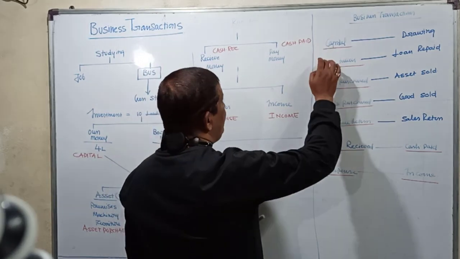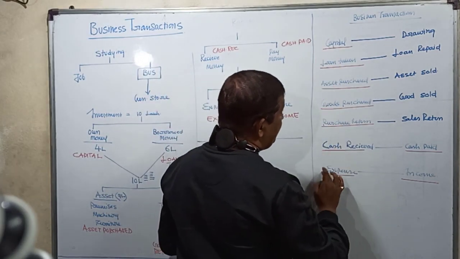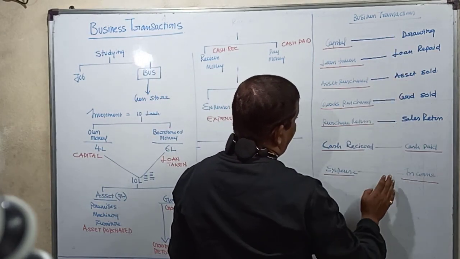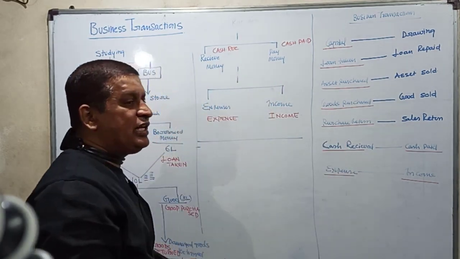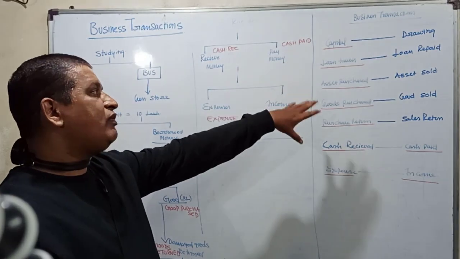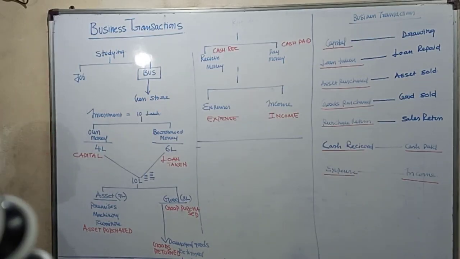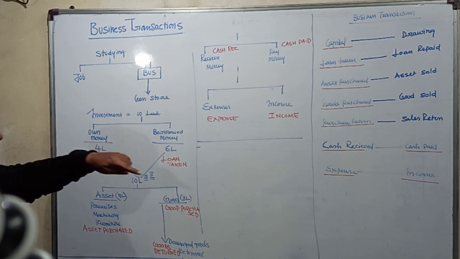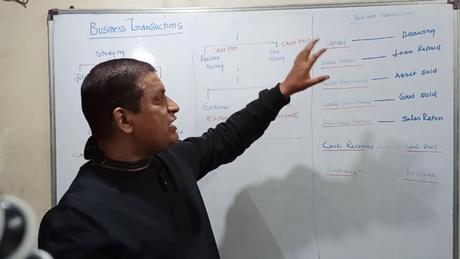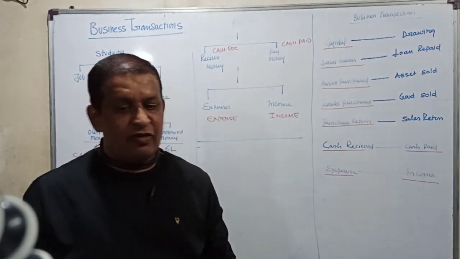So you see 1, 2, 3, 4, 5, 6, 7 and plus 7, 14 transactions. Usually 90% of the transactions in every problem are going to be one of these. All those business activities which are measured in terms of money are referred to as business transactions.